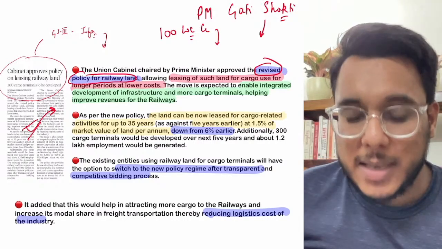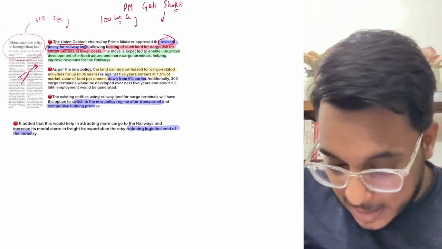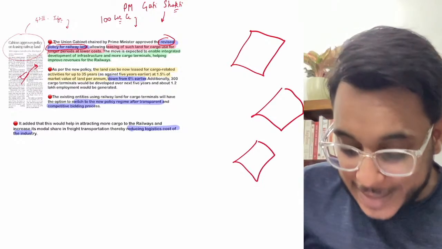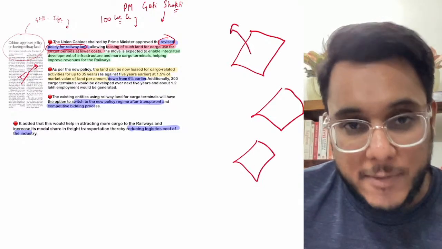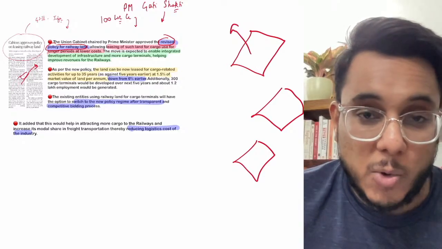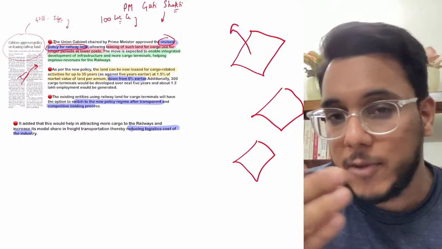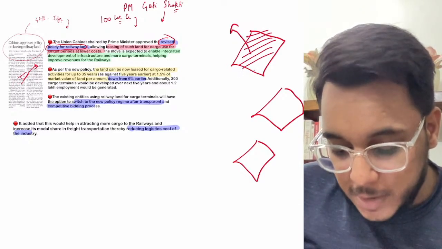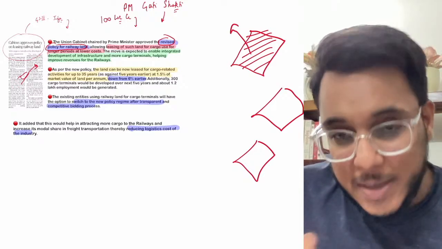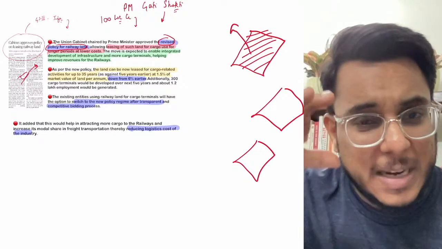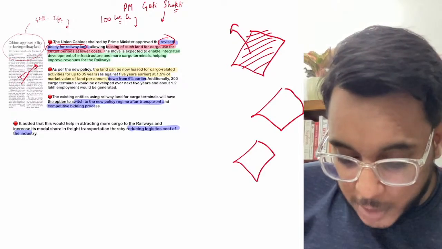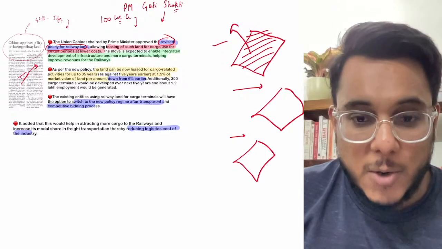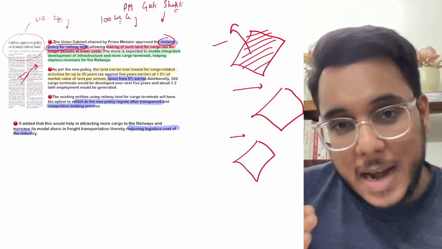Now understand this, guys: the railways have a lot of land parcels with them. Now when they have the land, they can give this land on lease to private players. These private players can develop this land for cargo. They can develop this land as cargo terminals. Okay, now guys, what are cargo terminals? Cargo terminals are the facilities where containers and big cargoes are handled. So for cargo terminals, the land can be given. Then the land can be given for other projects. Are you getting it or not? Fine. So a lot of land is there with the railways.